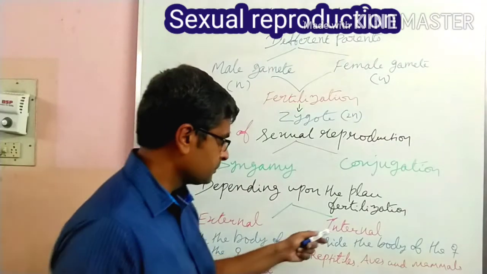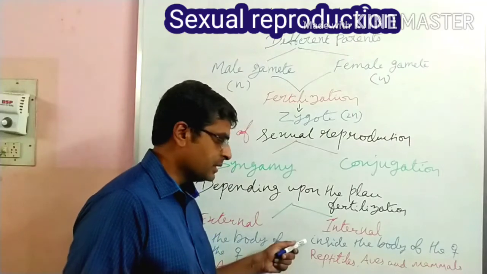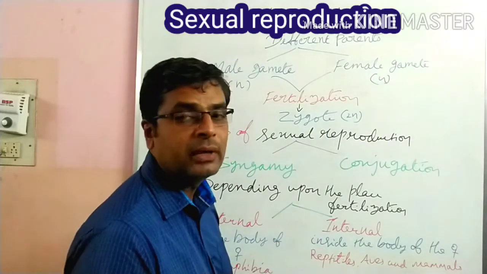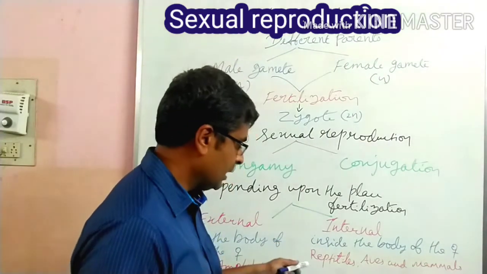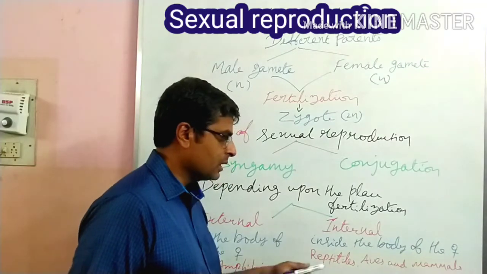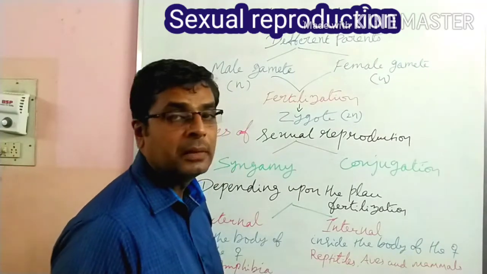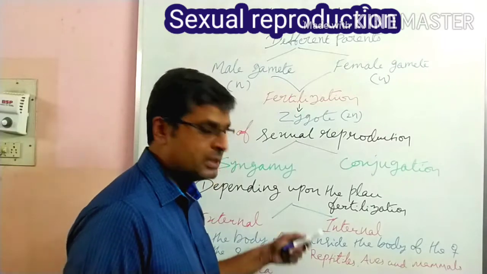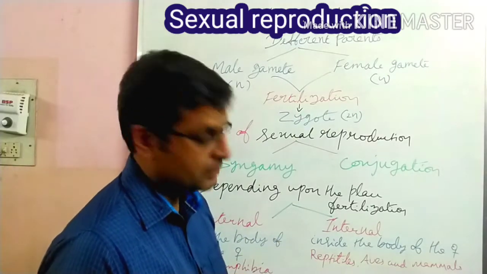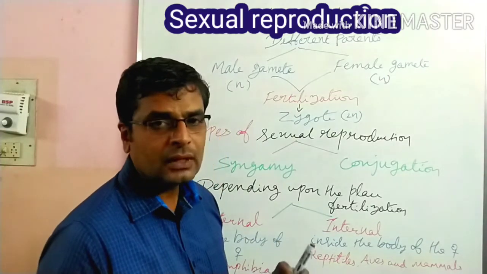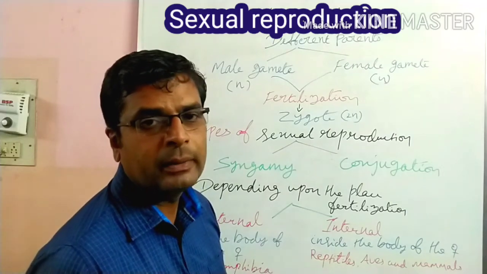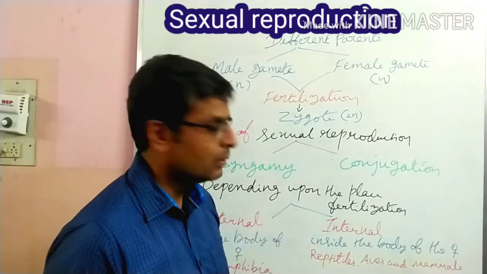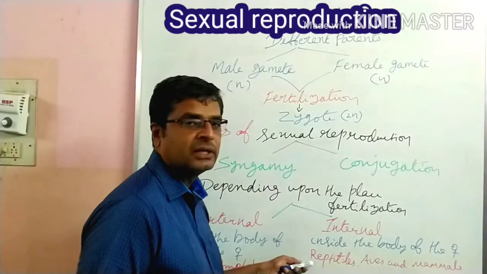Now internal fertilization: here fertilization takes place inside the body of the female. For example, in reptiles, birds, and mammals. Here the male sheds the sperm into the female genital tract. Then the meeting of the male and female gamete takes place in the fallopian tube. This is internal fertilization.